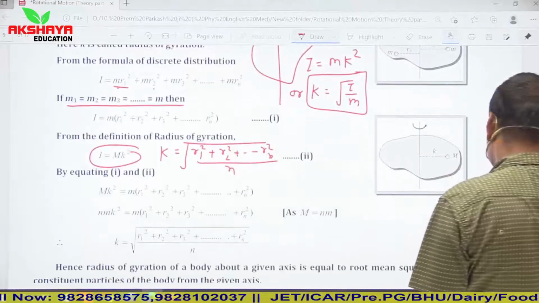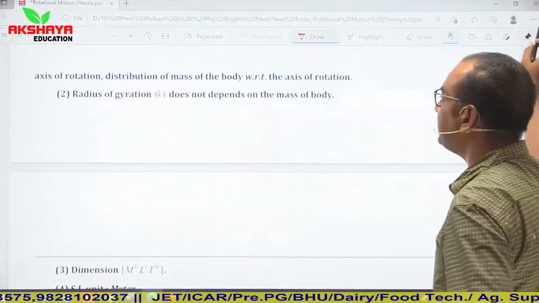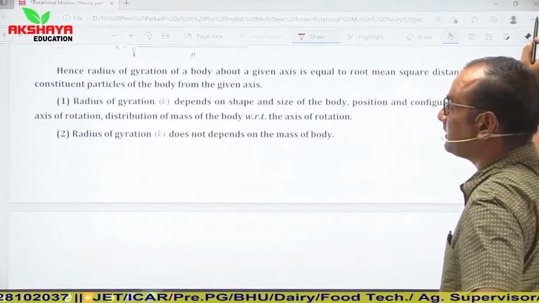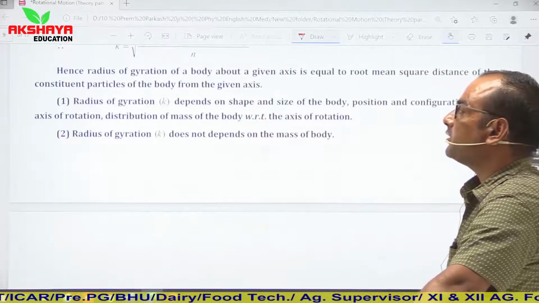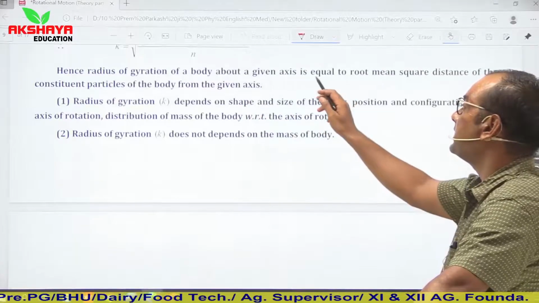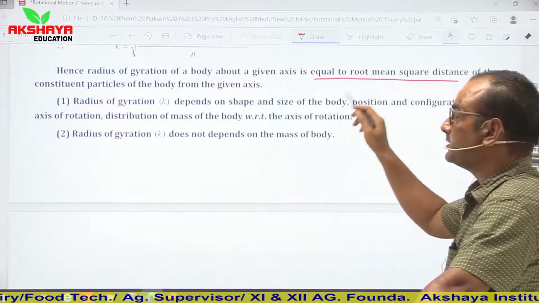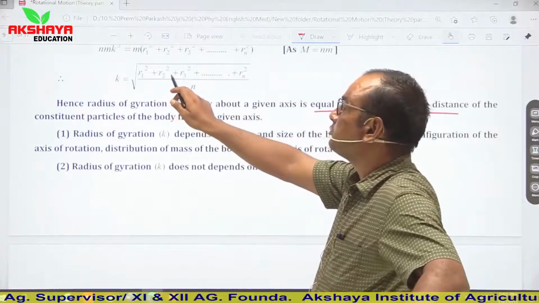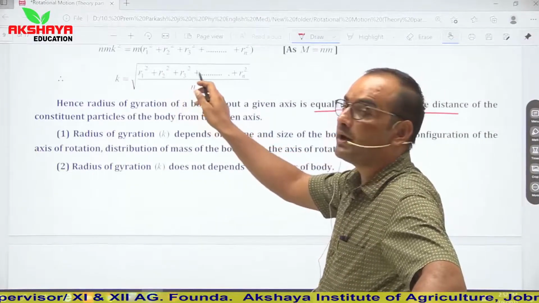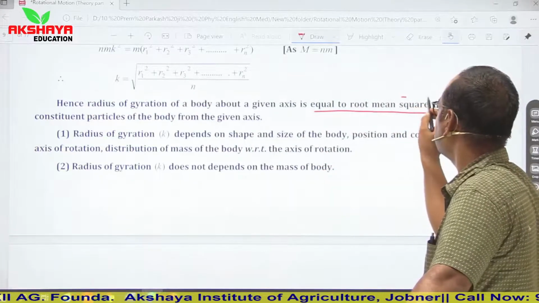So this is the general concept of radius of gyration. So see, from here it is clear. Hence, the radius of gyration of a body about a given axis is equal to the RMS distance, root mean square. So r1 square, r2 square, these represent the square values.